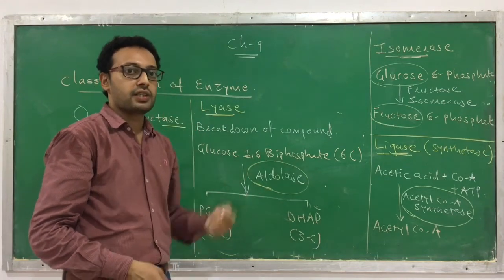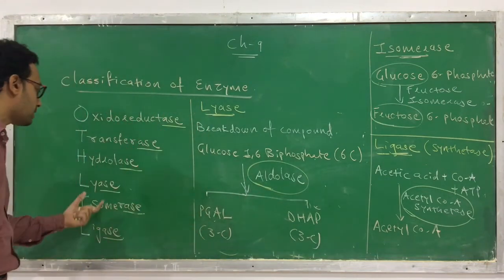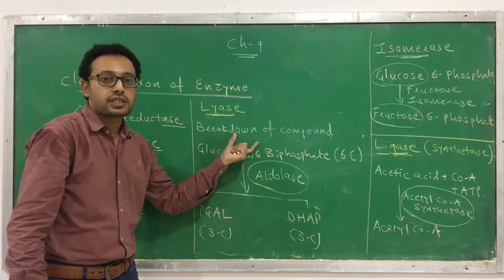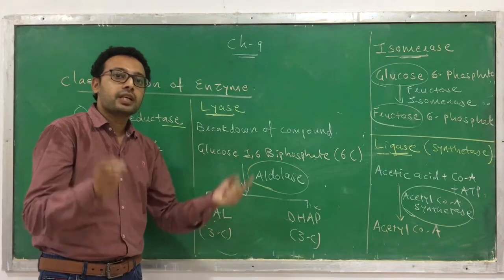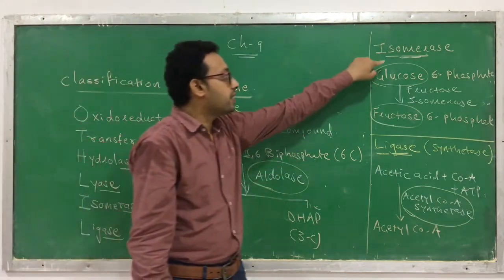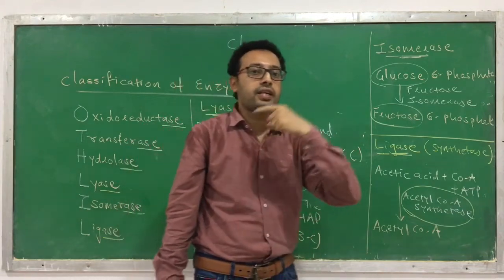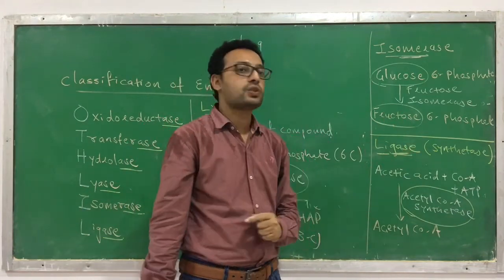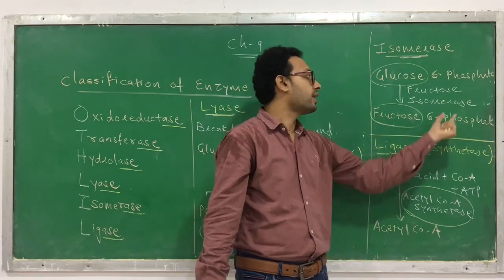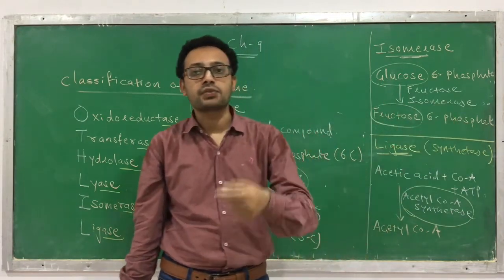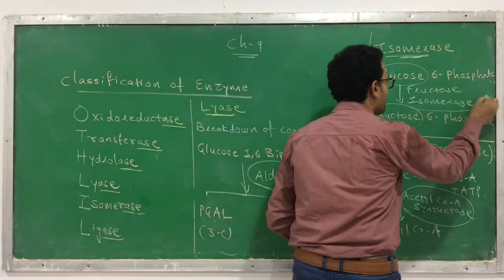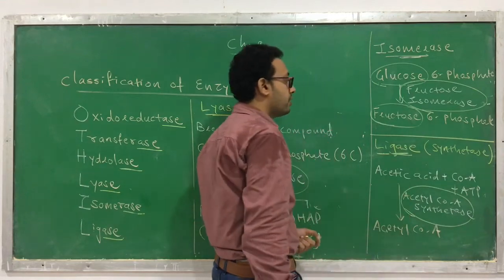So these are the other three classes: lyase, isomerase, ligase. Lyase is responsible for breakdown of a compound in absence of water, for example aldolase. Isomerase is responsible for converting one isoform into another isoform. So here glucose 6-phosphate converts to fructose 6-phosphate with the help of the enzyme fructose 6-phosphate isomerase.